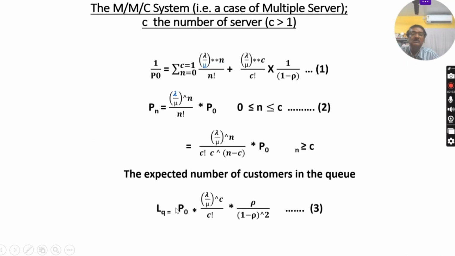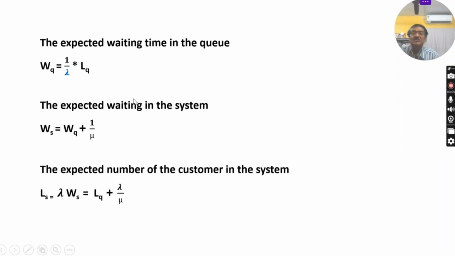Now this is the expected number of customers in the queue, LQ. I will compute it; the formula is given here, and this is for multiple servers. Next, WQ means the expected waiting time in the queue. In my previous video I already discussed the difference between waiting in the queue and waiting in the system, so I am not going to repeat it. If you have any doubt, please check the previous video.